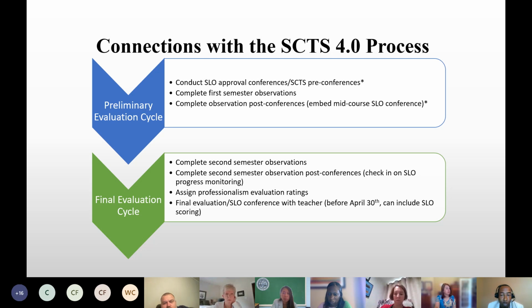Has anyone combined both processes? Sarah, what was that experience like? Do you have any tips or pointers or suggestions that helped you be able to do both, scheduling wise? Anything to share for the good of the group?